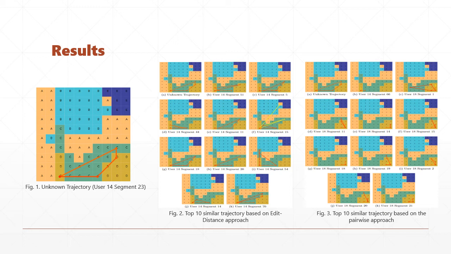On the other hand, the pairwise approach barely showed resemblance to the unknown trajectory. The trajectories mostly stayed on cluster D on the lower right side of the map. The resulting trajectory is simple in the sense that most of the trajectory generally stayed in one cluster. This is because the pairwise similarity measure tends to choose long trajectory with simple sequence. Those long but simple trajectories have a higher chance of matching to the unknown trajectories.